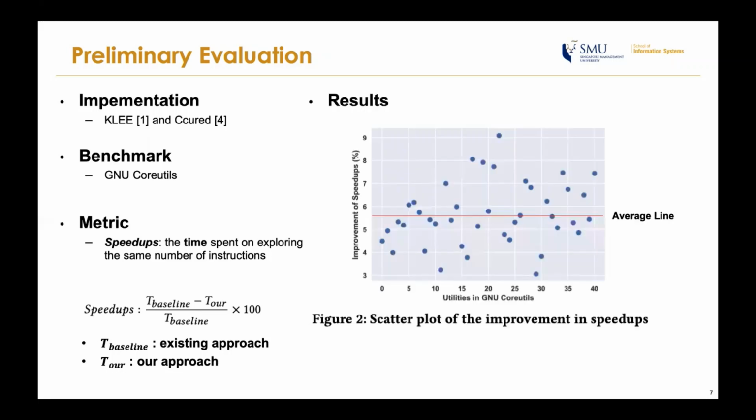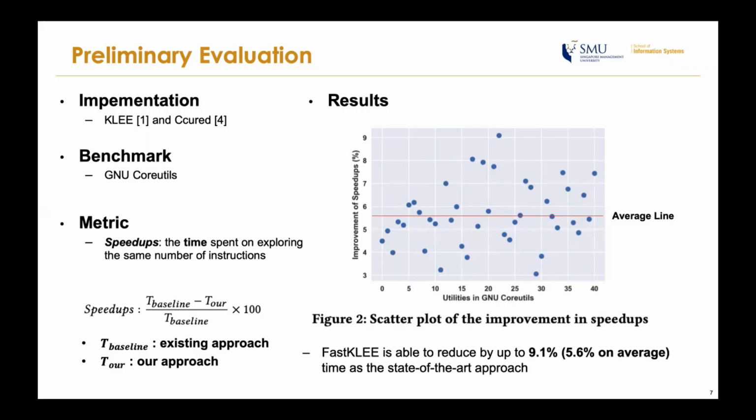Here are the results. The axis represents the 40 test programs and the ordinate represents the speedups. We could observe that our approach can reduce by up to 5.1% time compared to the SOTA approach.